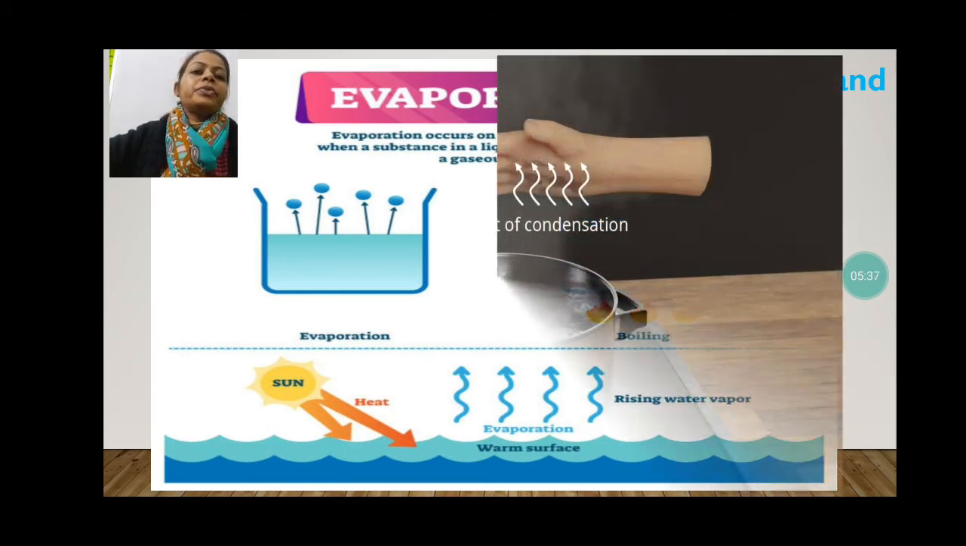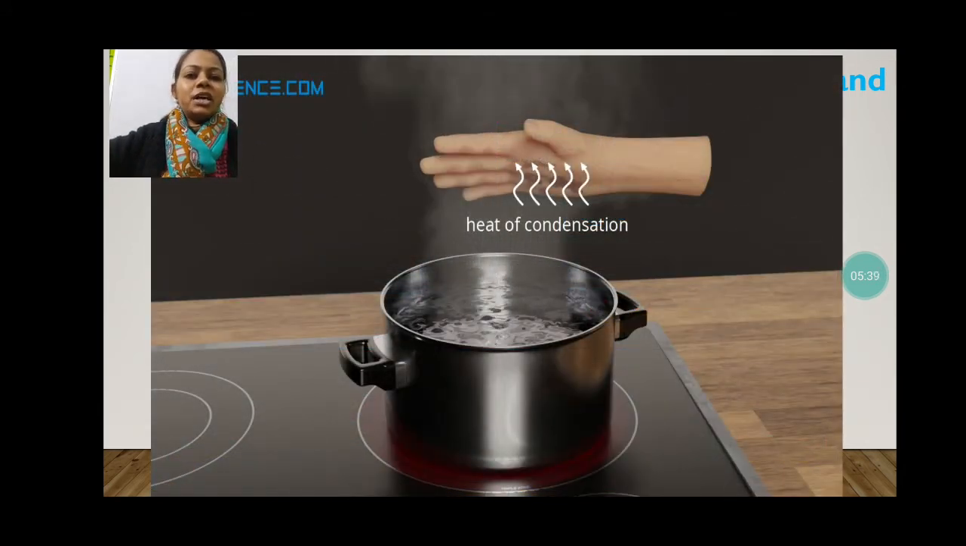Next is condensation. Just now I told you, if you do this activity, you can see tiny droplets over your hand. That is condensation, because the gaseous form of water vapor converts into water droplets. One more example is there.